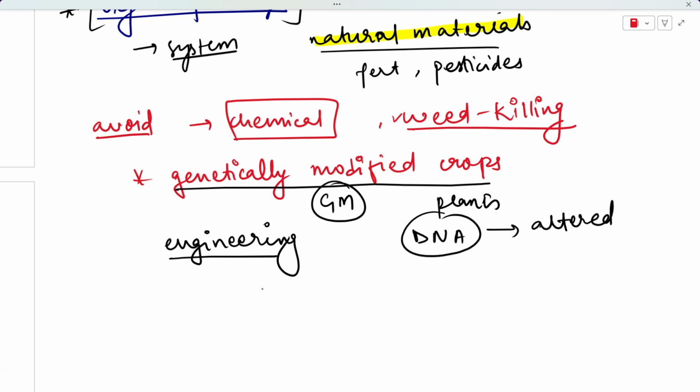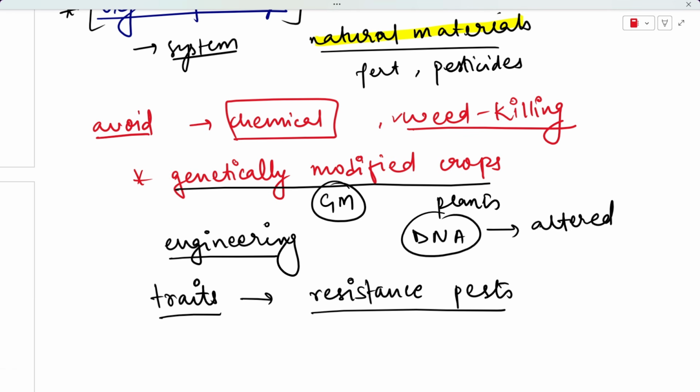Why we've done this is to introduce some traits that we want in these plants, such as resistance to pests, let's say. We want these plants to be able to resist pests on their own. So we have engineered these traits into these plants.